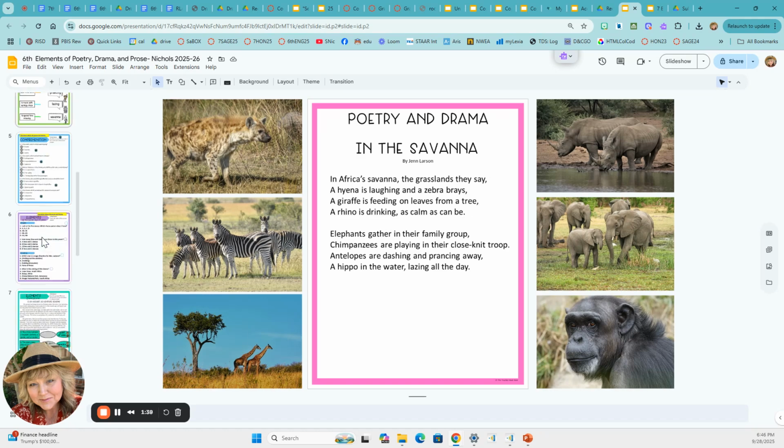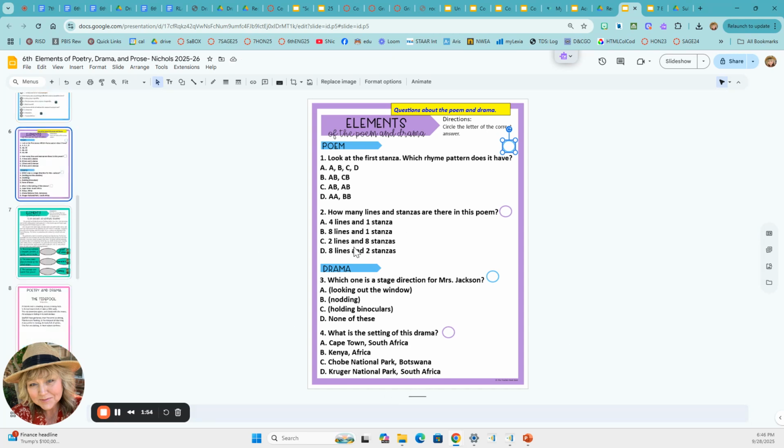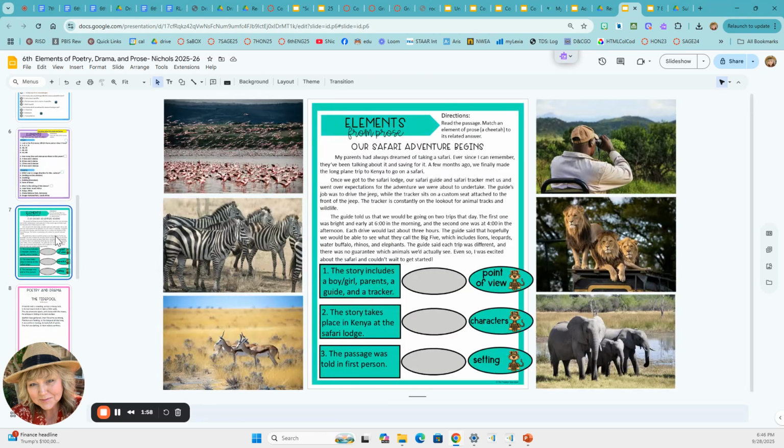Let's see if that's one of the answer choices. A, B, B, and there we go. That's the answer. So you're just going to move it there. You're going to answer the rest of these using this same method of going back to the poem or back to the drama. Then you have a second story.